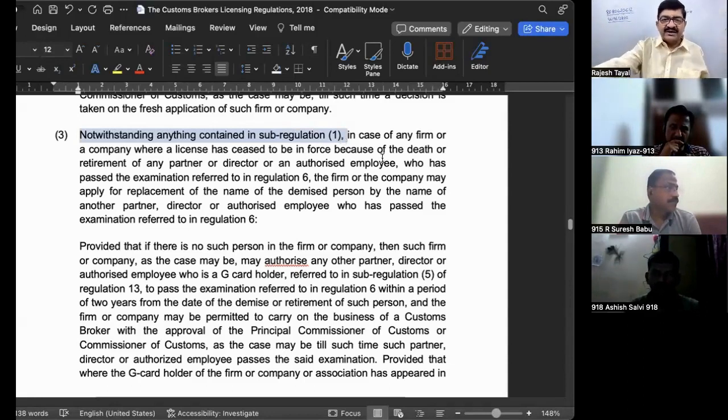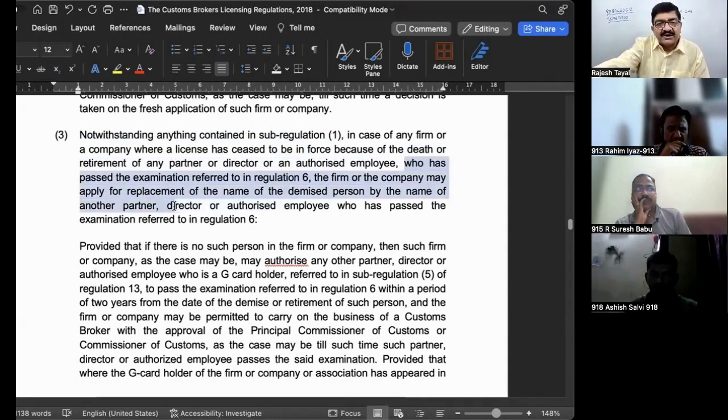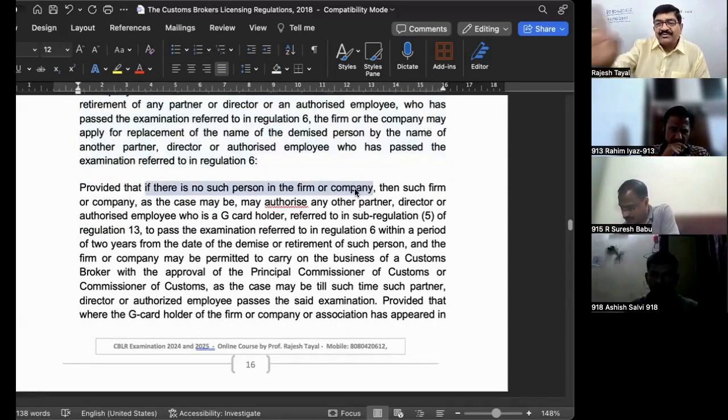This says, in the case of a firm or company where the license ceases to be in force because of death or retirement of any partner or director or authorized employee who has passed the examination referred to in regulation number 6, the firm or company may apply for the replacement of the name of the demised person by the name of another partner, director, or authorized employee who has passed the examination. So this is again an application within 60 days. But provided that if there is no such person in the firm or company,